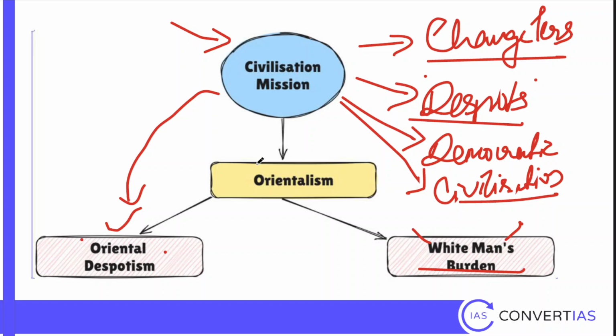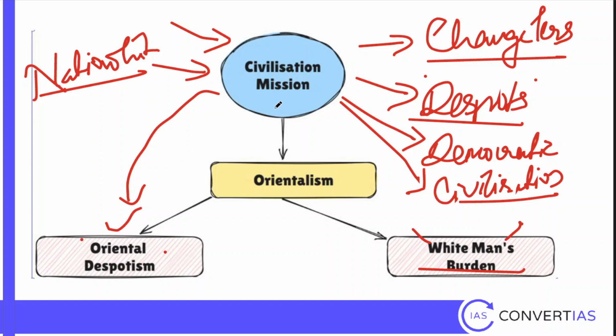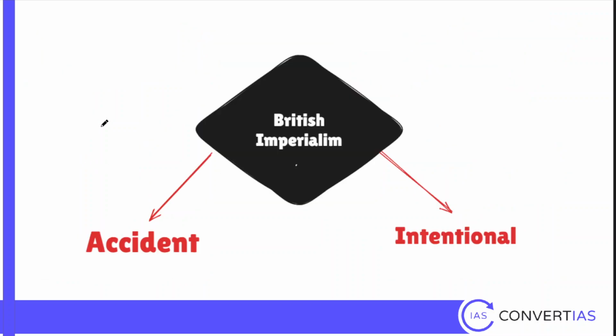Now there has been a counter narrative to this. When the nationalist historians write India's history during the nationalist phase, this is the narrative that they are trying to counter. This narrative is called colonial historiography by the nationalists. Even when we study in textbooks right now, we study it as colonial historiography. But they called it Orientalism. Nationalist historians countered this by talking about the golden past of India, invoking the Guptas, Cholas and all.